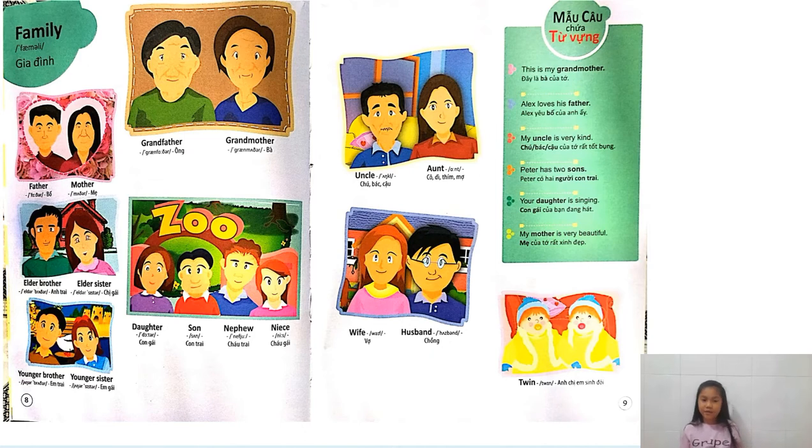Yes, well, that's all for today. Remember, we have the words father, mother, parents, grandfather, grandmother, grandparents, older brother, elder sister, younger brother, younger sister, daughter, son, nephew, niece, uncle, aunt, wife, husband, twins.